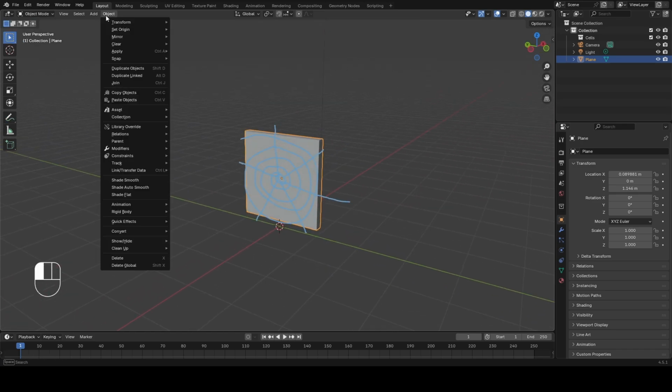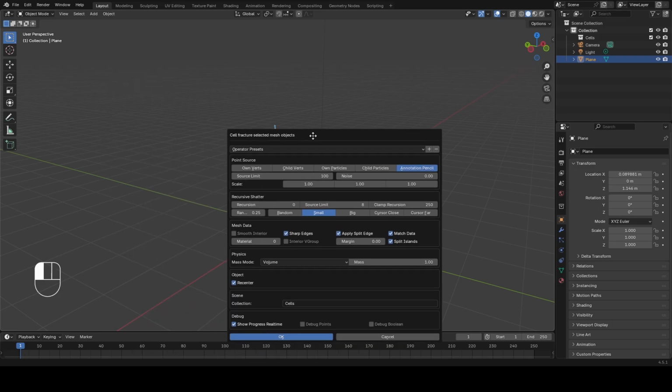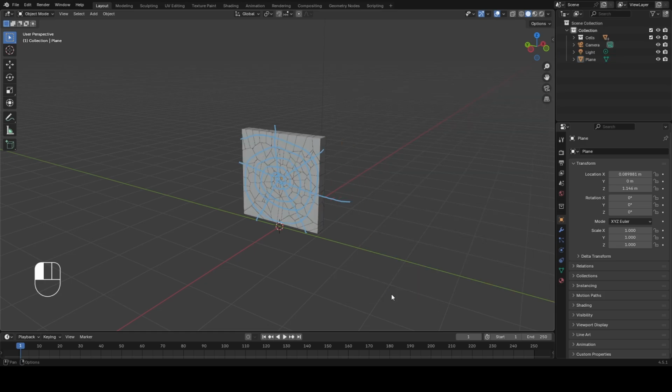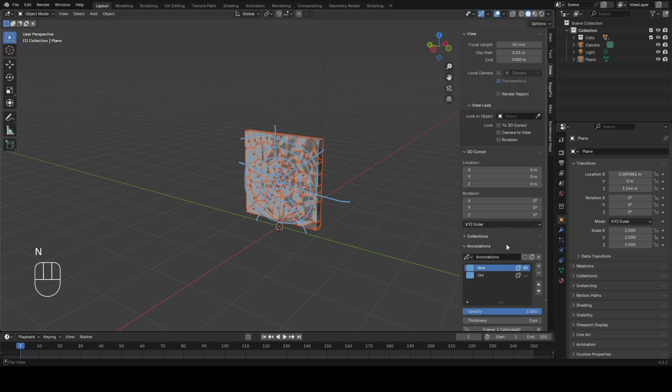And then I will go to Object Setting, Quick Effects, Cell Fracture. Make sure Annotation Pencil is selected. My collection name is Cells, and then click on OK. Now I am getting the desired result. You can hide the annotation pencil layers, or if you want you can delete them as well, because we have already got the cells.